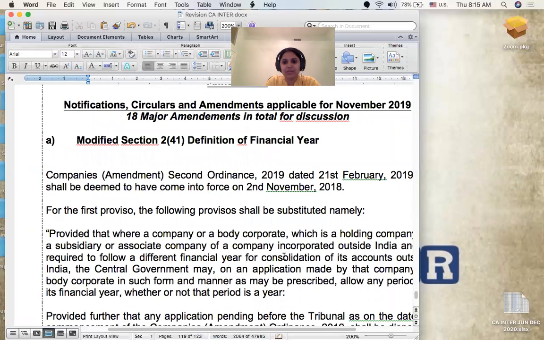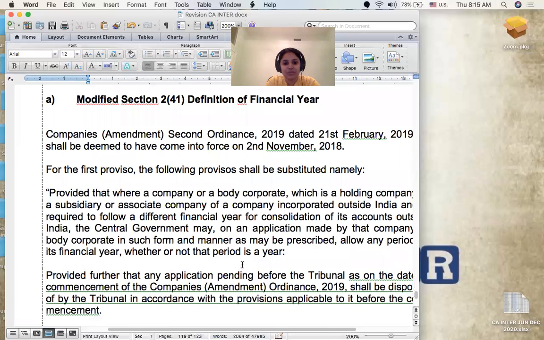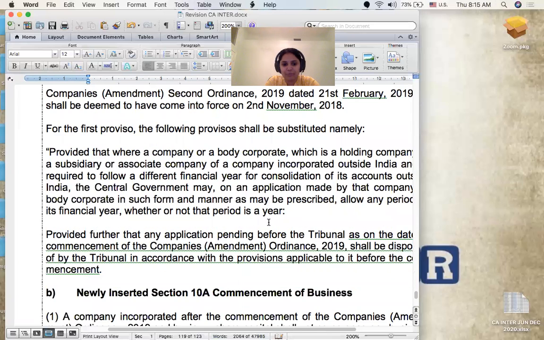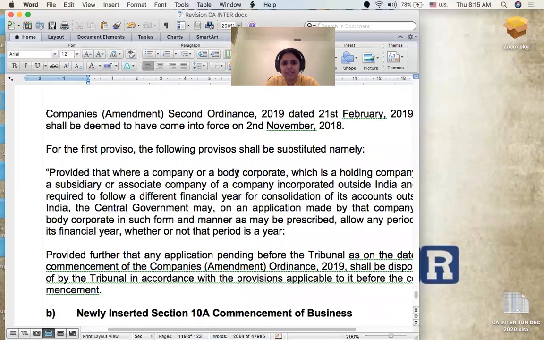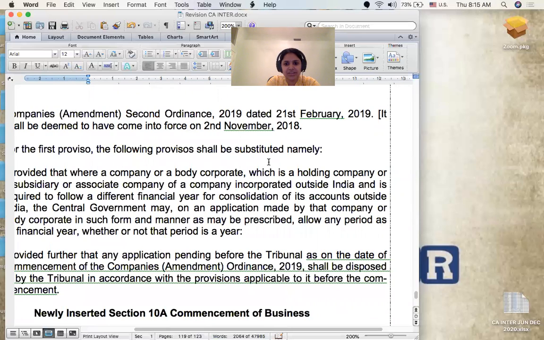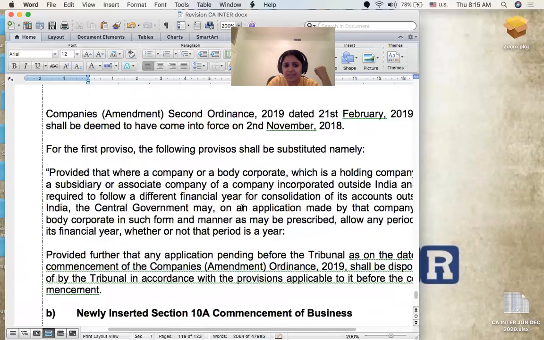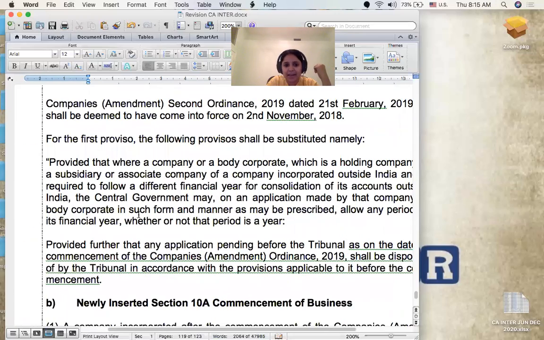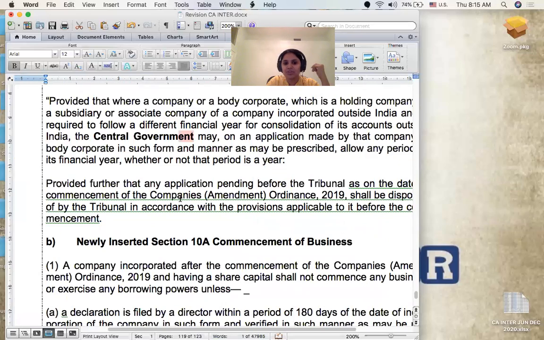The first amendment that was applicable for the previous batch was on the definition of the term financial year. So look at the definition. If a company was outside India and wanted to follow a different financial year, I hope you remember that, they can make an application to the central government instead of the tribunal. That was the amendment. I'm sure you also read it as central government and not as tribunal. If not, have it changed. That was the only change.